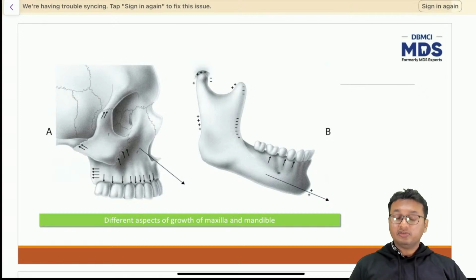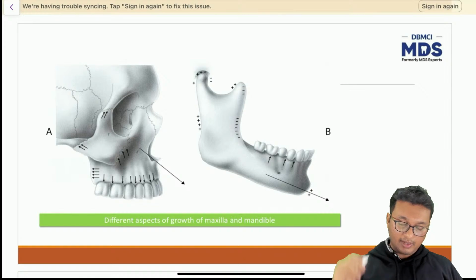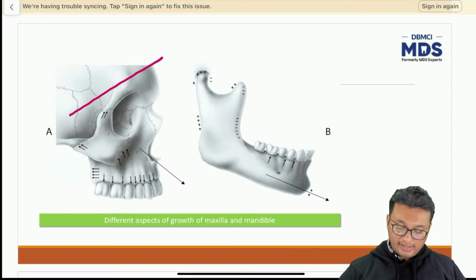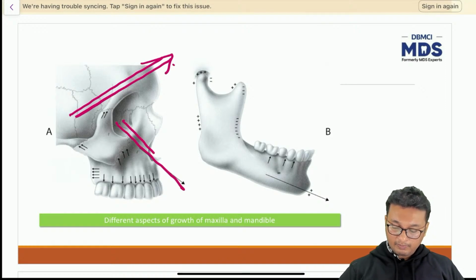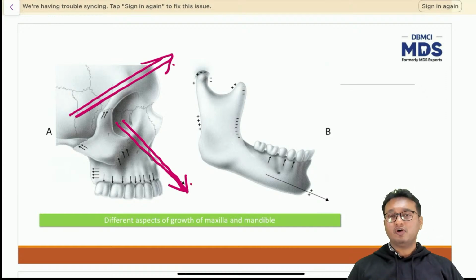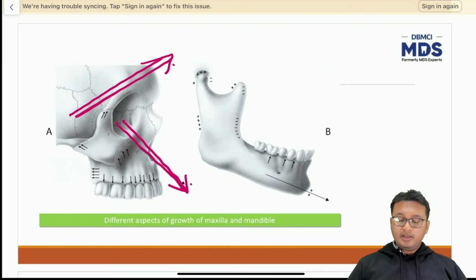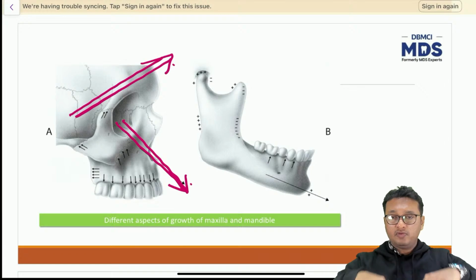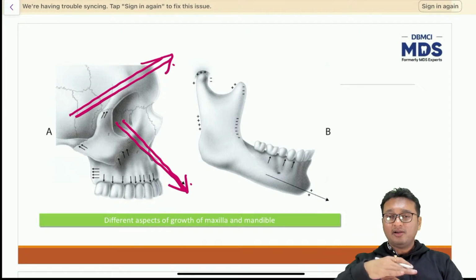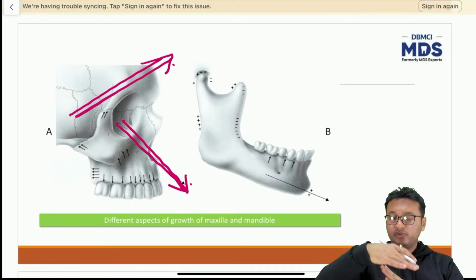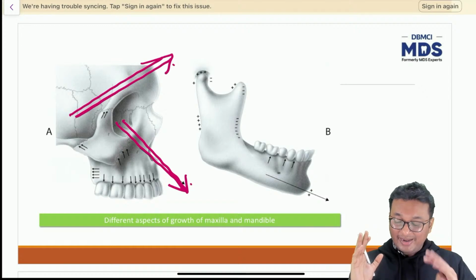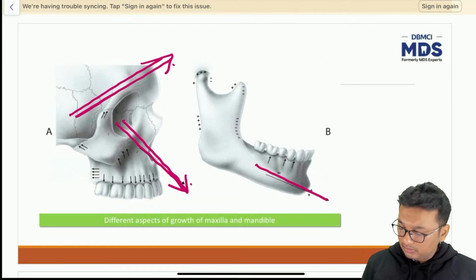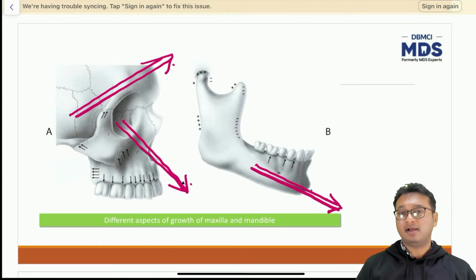Now we have discussed how the growth of the nasomaxillary complex occurs. Again, to repeat myself, the cranial base grows in an upward and forward direction. The nasomaxillary complex grows in a downward and forward direction because of secondary displacement. I hope you remember. Because the maxilla is growing in a forward and downward direction, and at all times the mandibular teeth have to have contact with the maxillary teeth, the mandible also has to grow in the same direction as the maxilla.